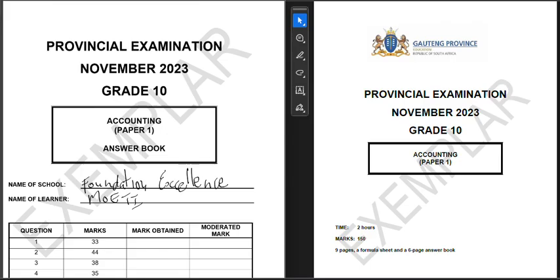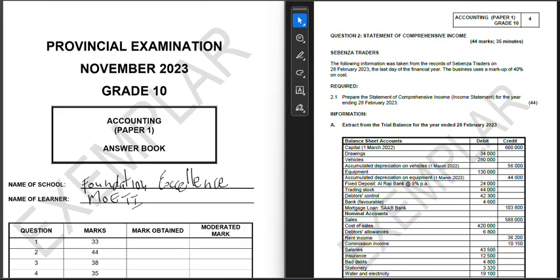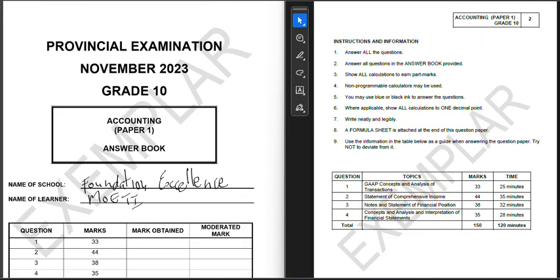Now, side by side here, you have the question paper and also the answer book. So let's look at the question paper. This here on my right, ladies and gentlemen, is the question paper. You have all your instructions there. I'm not going to go through all of that.